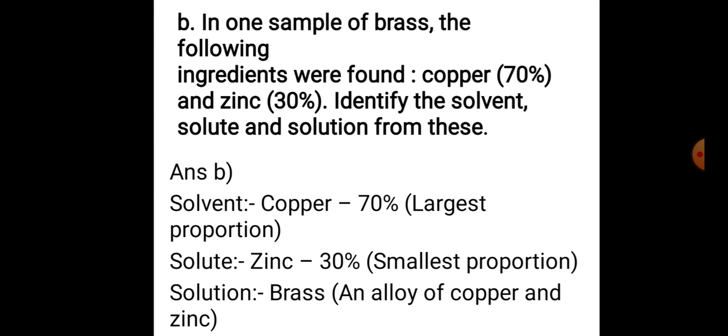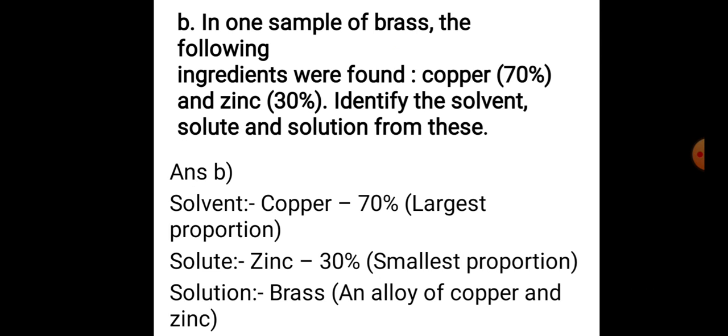In one sample of brass, the following ingredients were found: copper 70%, zinc 30%. Identify the solvent, solute and solution from this. Solvent is always present in largest proportion. So which one is present in largest proportion here? Copper. So copper is solvent. Zinc is present in smallest proportion. Zinc is solute, and brass, which is formed here, it is an alloy of copper and zinc, so it is solution.